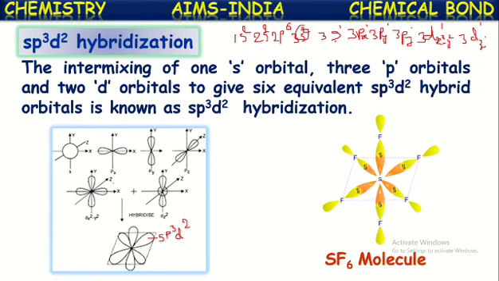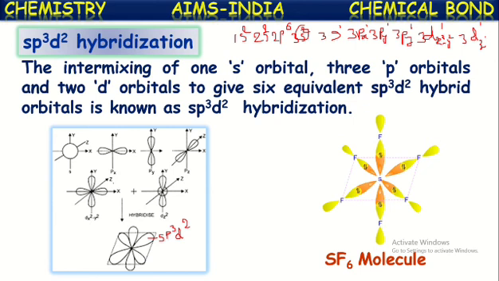This means it totally has 6 half-filled atomic orbitals. Actually it has 3s2, 3p4 configuration, isn't it? But in the excited state, one electron jumps from the 3s orbital to the 3d orbital and another from 3p to 3d. So in that way, sulfur gets 6 atomic orbitals with half-filled configuration in its valence shell.